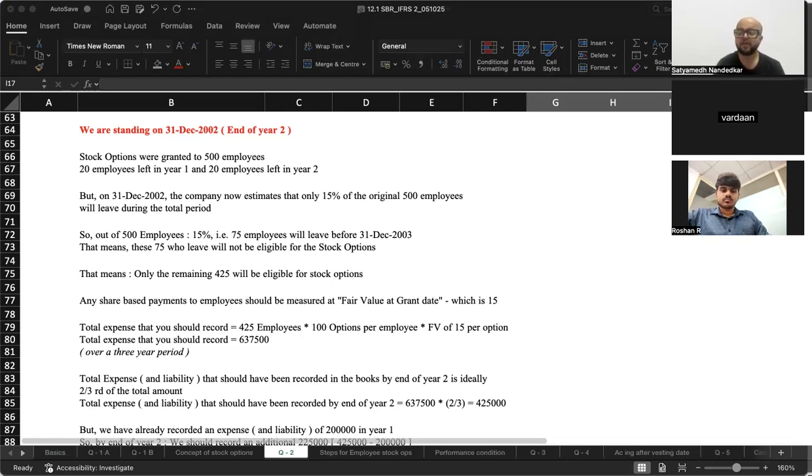20 have also left in 2002, not questioning that. But our provision cannot be created on how many employees are with us at the end of 2002. Our provision has to be created on the basis of how many employees are expected to remain with us on 31st of December 2003 when the option becomes exercisable, right? So all our calculations have to be done with respect to that date, not any other date.